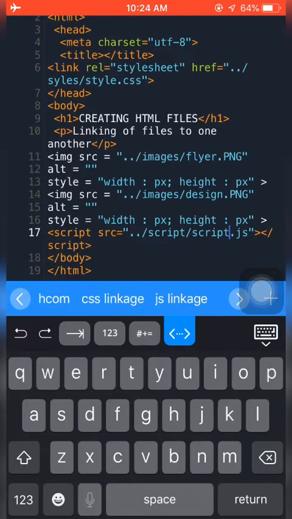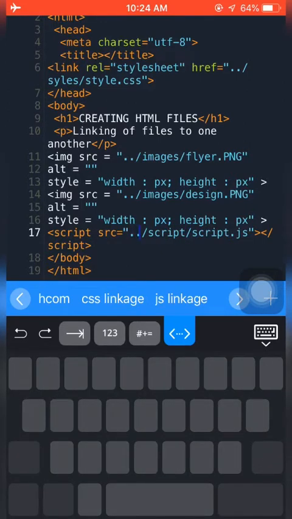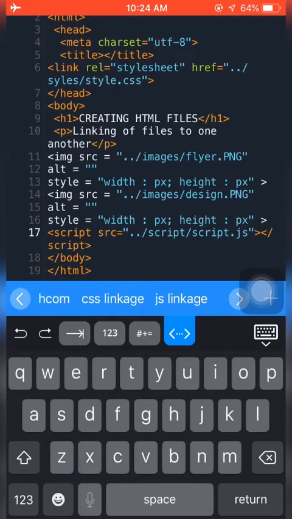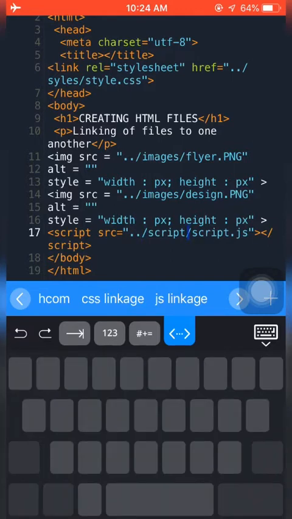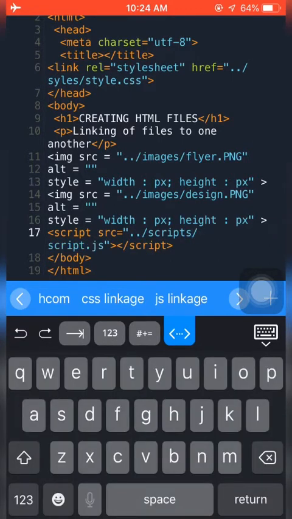Then we went outside of our HTML file using two full stops, then a forward slash symbol. Then we wrote script. Don't forget ours was scripts, so let's add s to it.